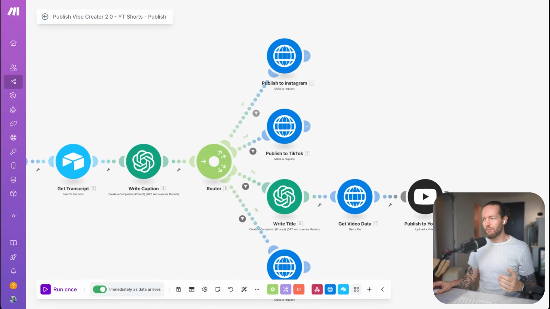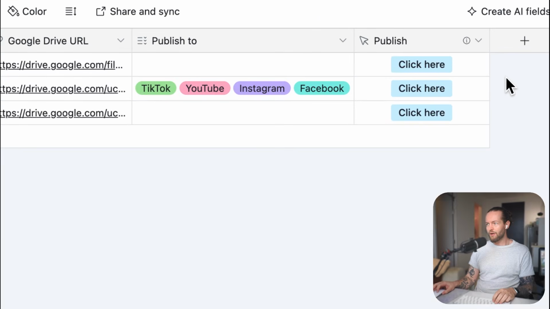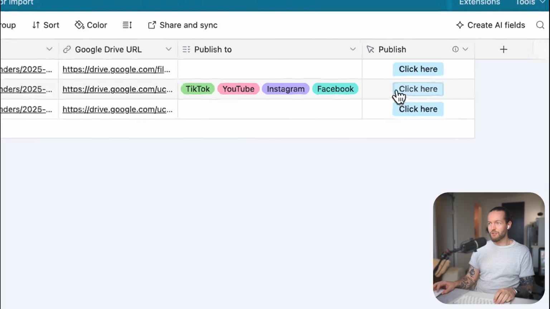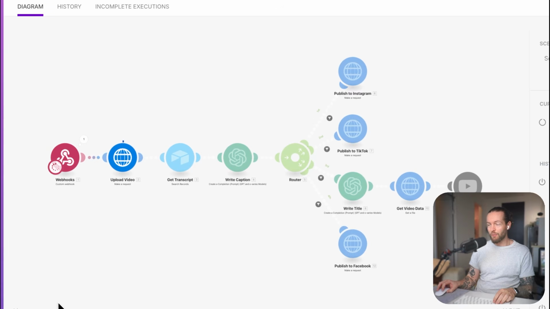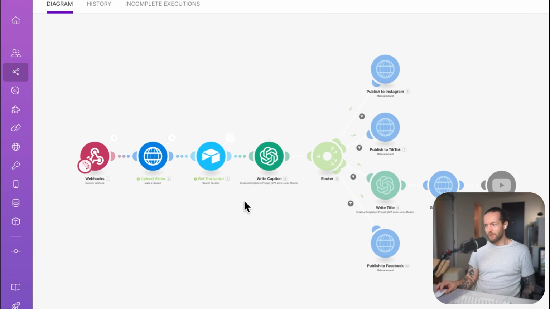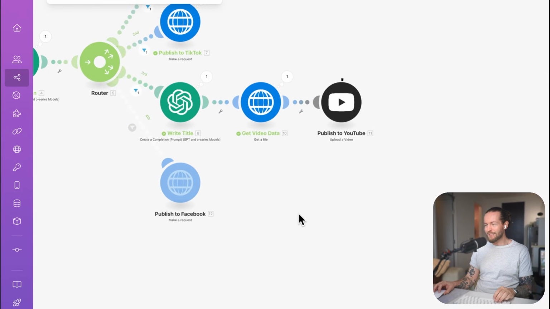And bada bing, bada boom, let's post it to all the platforms by just going back and making sure that everything is on. So right here, let's click on publish. It's going to start running our automation that uploads the video to Blotato, gets the transcripts, writes the captions, and publishes to Instagram, TikTok, and YouTube right here with the native module, because Blotato didn't work so well with that.